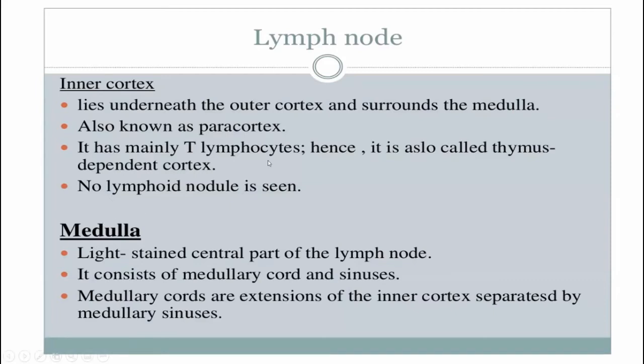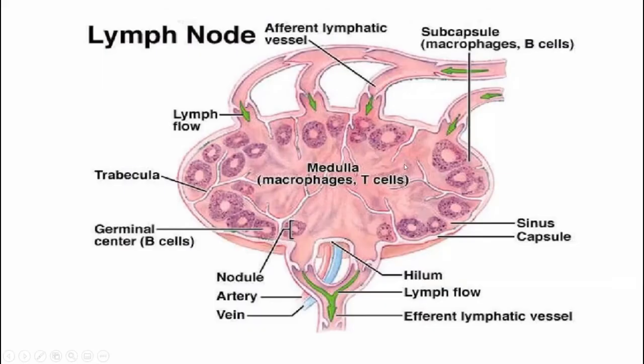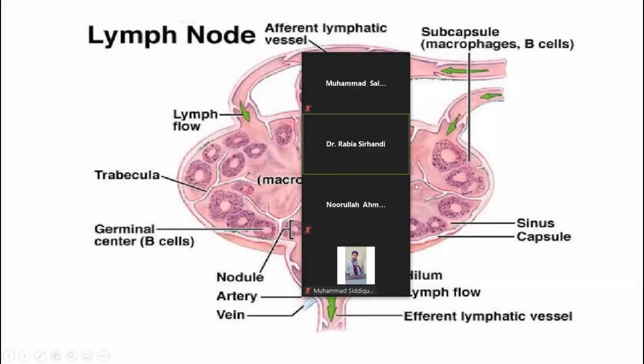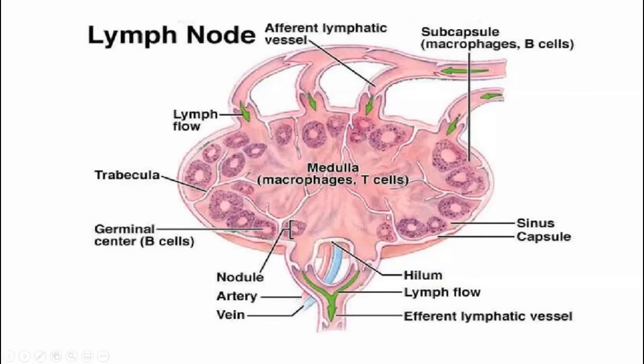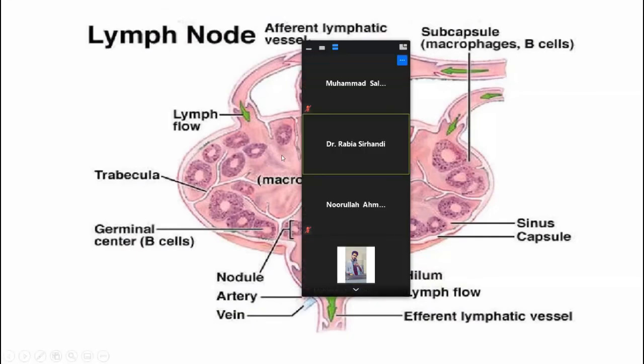See, in the inner cortex or the paracortex, you will find T lymphocytes, but there will be no lymphoid nodules. These T lymphocytes are not densely packed as nodules.